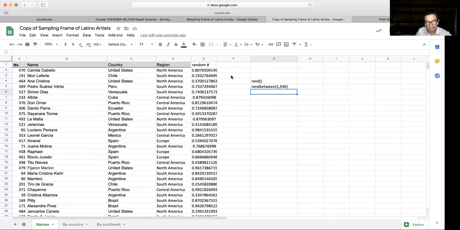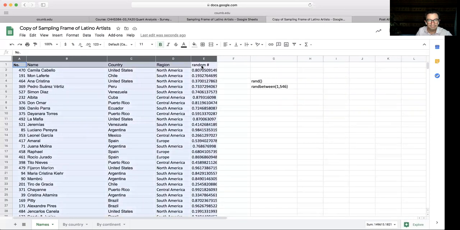Now, the other thing that we learned today was to sort data. We have it sorted now based on that random number that it generated a couple of sequences ago. But now we want it back to the original list, sorted by number. So we select this again.